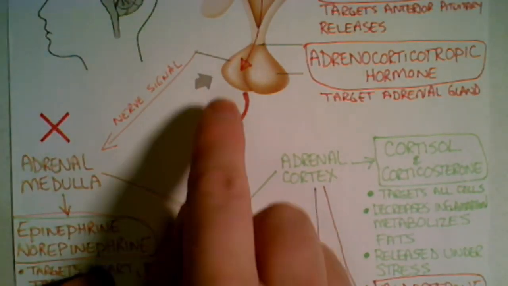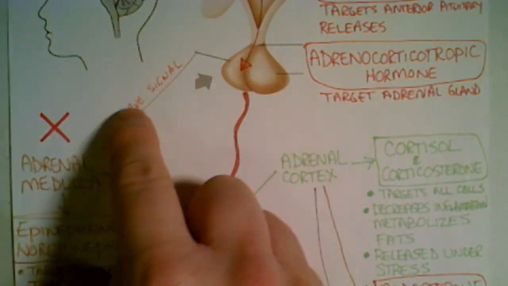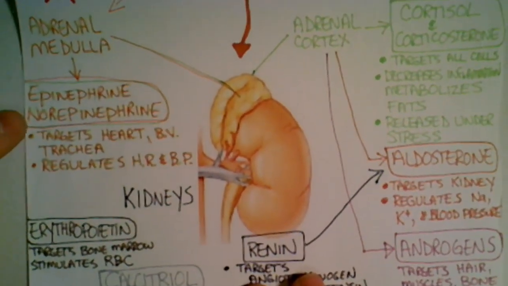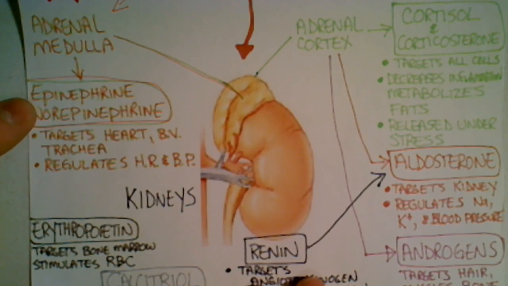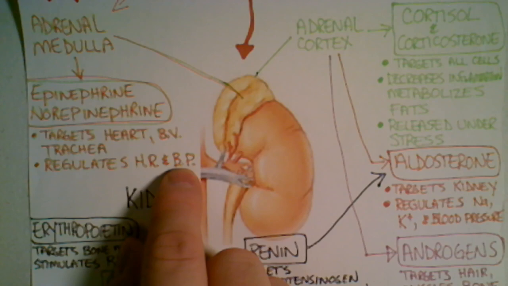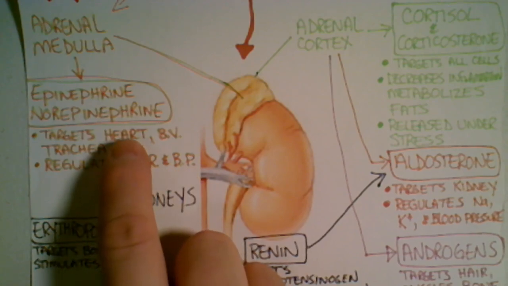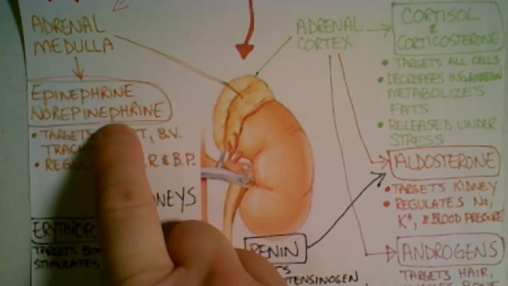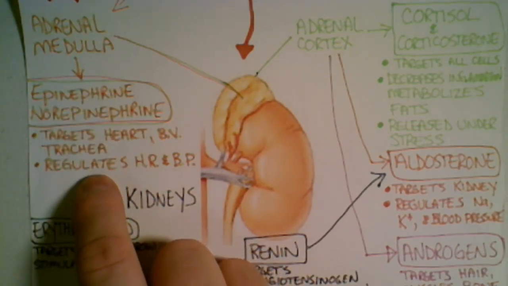This is not caused by a hormone, right? This is a nerve signal. That's why I have an X here, because there's no hormone stimulation for epinephrine and norepinephrine. It is a nerve response. But epinephrine and norepinephrine, aka adrenaline, targets the heart, blood vessels, and trachea, and it regulates both heart rate, so it speeds up our heart, and blood pressure by vasoconstricting things like the blood vessels and the trachea. So epinephrine and norepinephrine are going to be these big regulators.